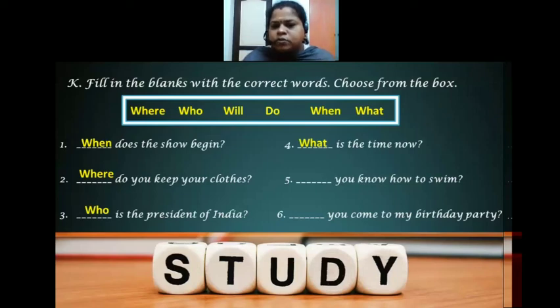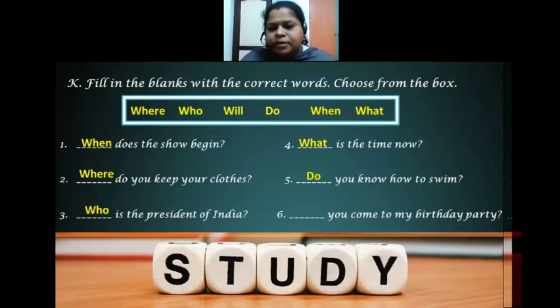Dash, you know how to swim. So they're asking something to you. So do you know? Can you know this? Do you know this? So in this way you should use do, not will. Will you know how to swim? That won't come. Okay, we have only two options, do or will. So we'll choose do. Do you know how to swim?